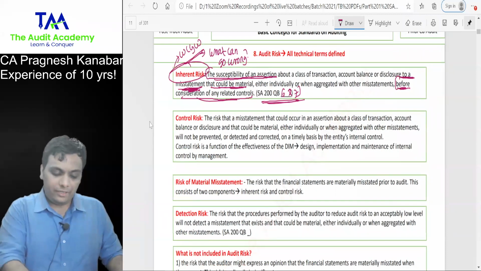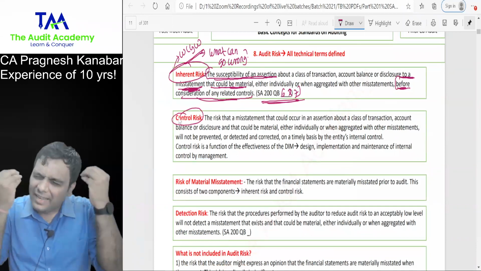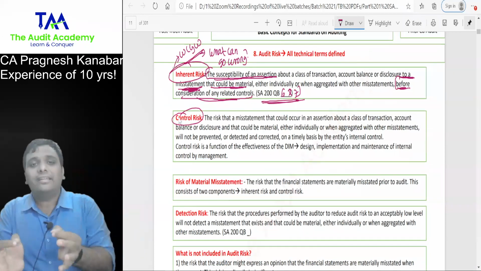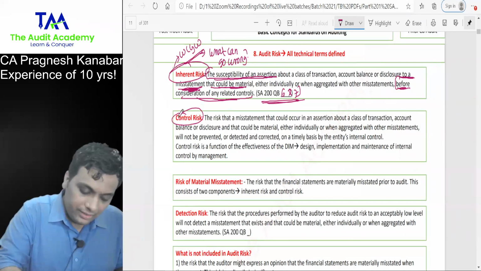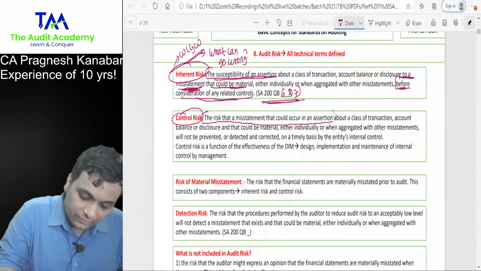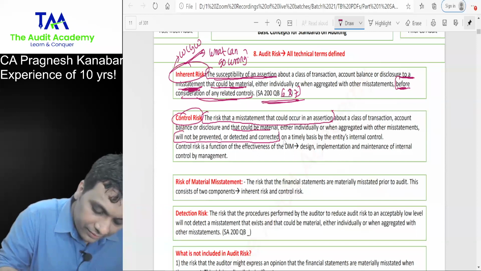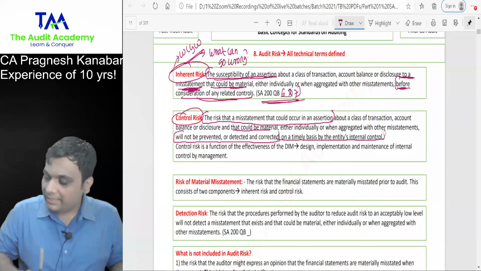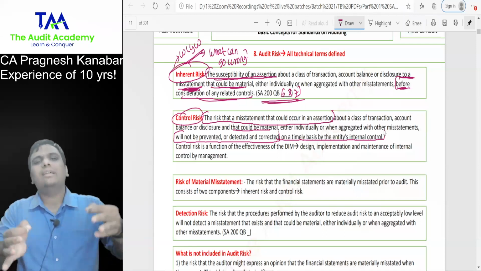Yes. Thank you, Nivedita. Control risk. What do you understand by control risk? Sir, we are done with the conceptual explanation that the entity's controls may fail. Technical English: the risk that a misstatement that could occur in an assertion that could be material will not be prevented or detected and corrected on a timely basis by the entity's internal control. Entity's internal controls may fail.